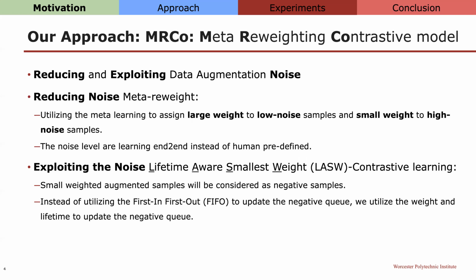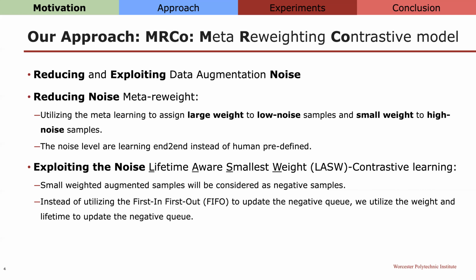To re-emphasize, our work is to reduce and exploit the noise from data augmentation. We reduce the noise through the Meta-Reweight, where the low noise samples will receive large weight, while the high noise samples will receive small weight. The noise levels are learned end-to-end from the data instead of human predefined. To exploit the noise, we utilize contrastive learning, where the low-weighted augmented samples will be considered as negative keys, and high-weighted samples will be considered as positive keys.